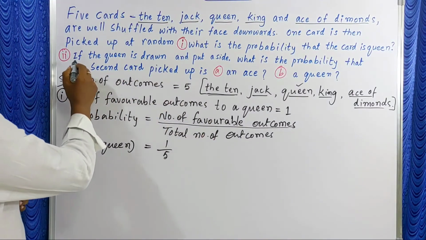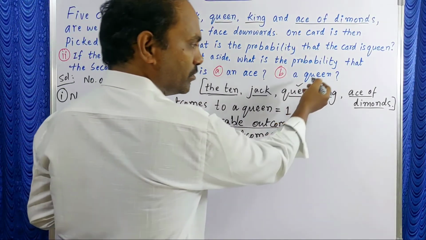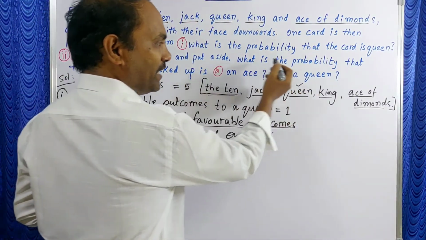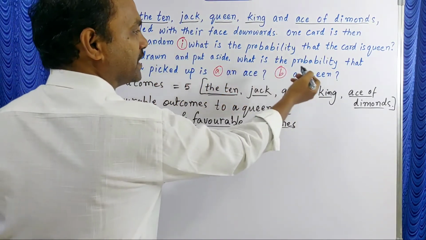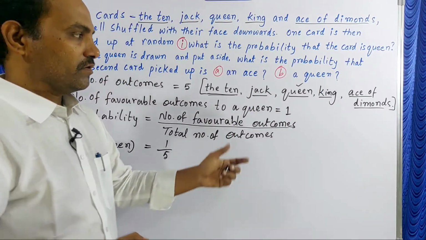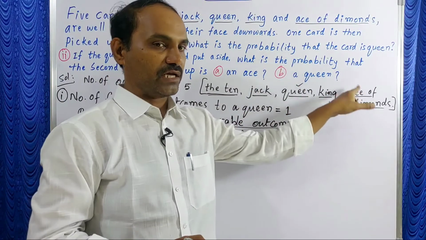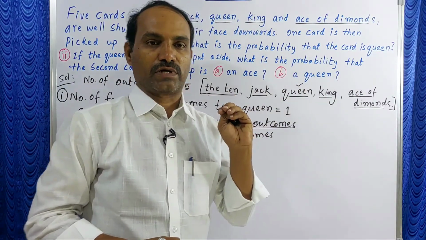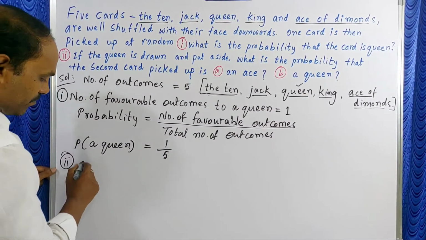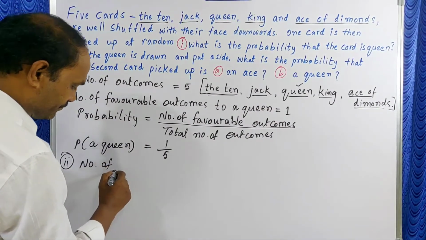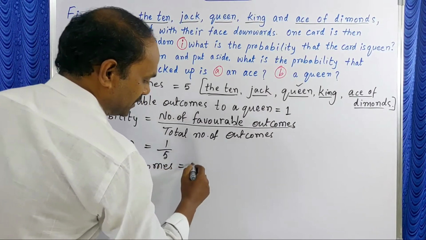In second question, if the queen is drawn and put aside, means they remove this queen, what is the probability that the second card picked up is an ace? When queen is drawn, then remove that one, means how many outcomes are there now? Only 4 outcomes. Here number of outcomes 4 only.